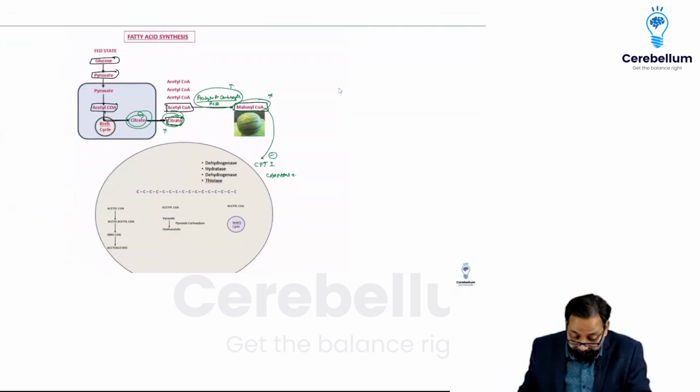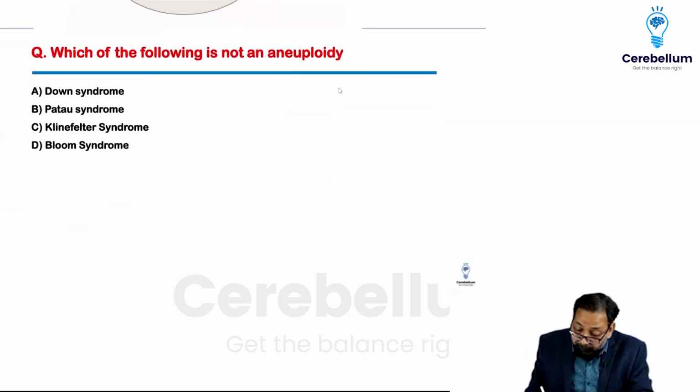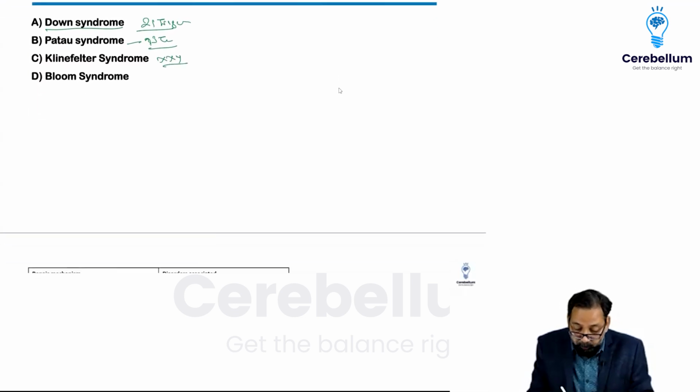Okay, dear? Which of the following is not aneuploidy? You all know Down syndrome, 21 trisomy, 13 trisomy, XXY trisomy. Yes. Bloom syndrome.